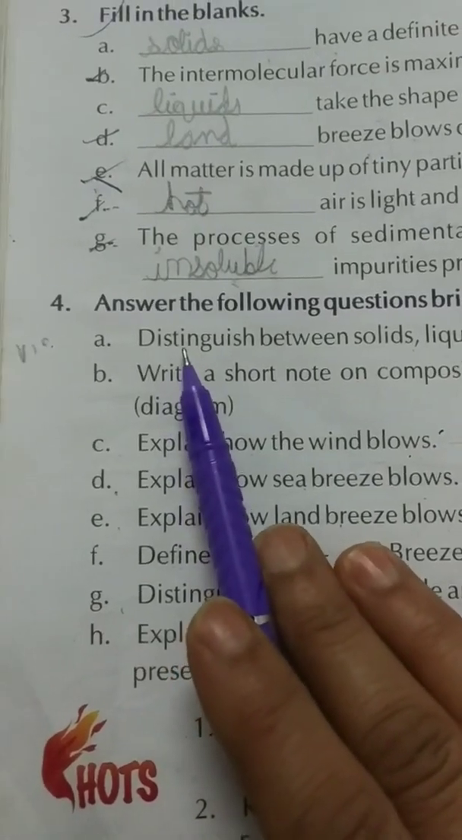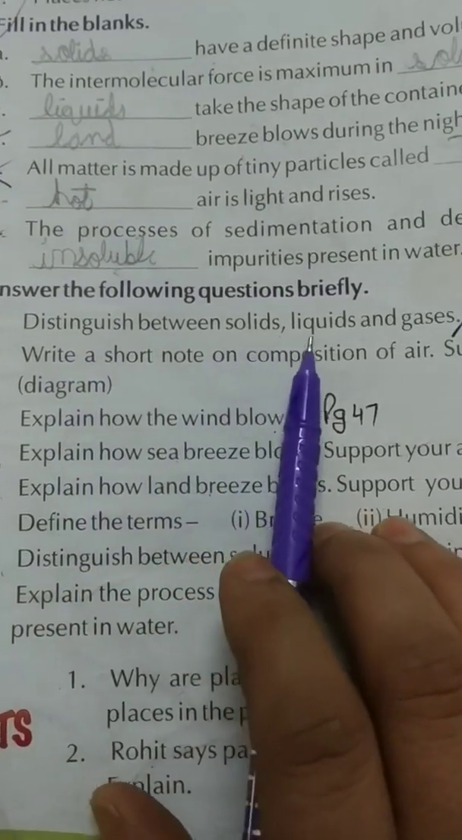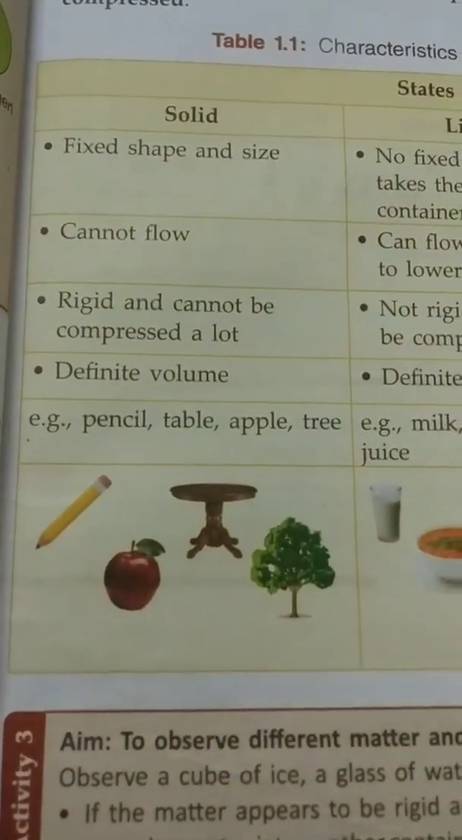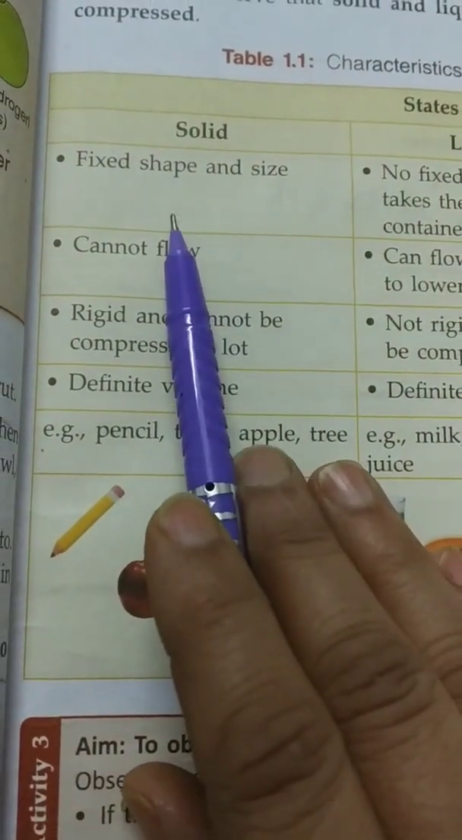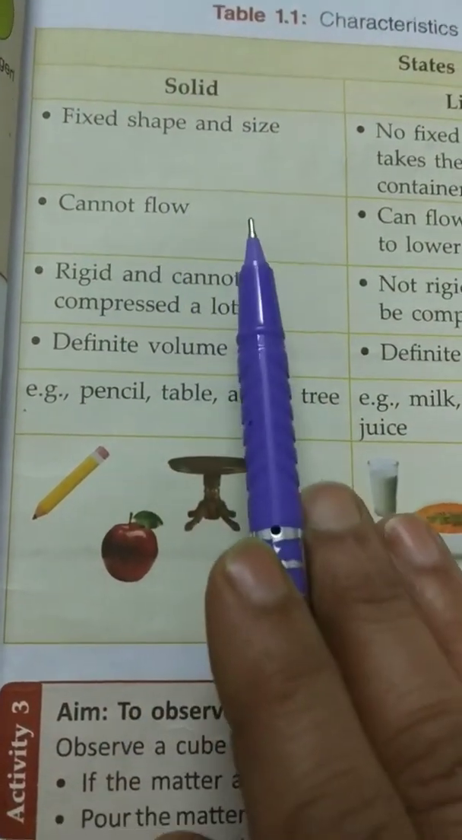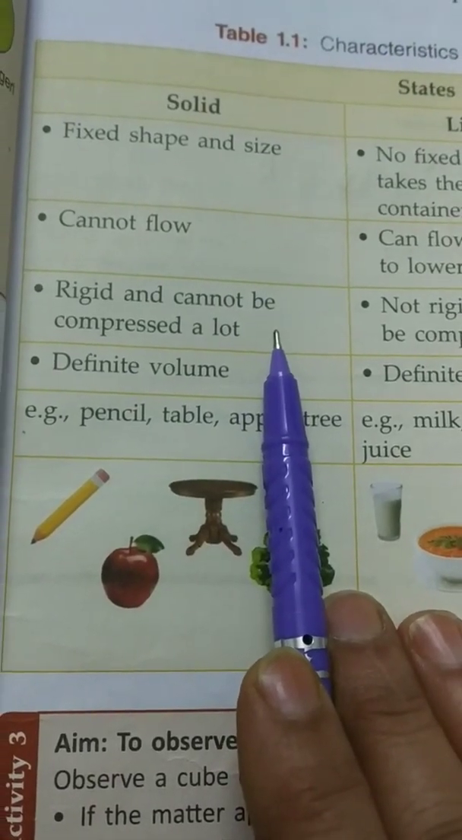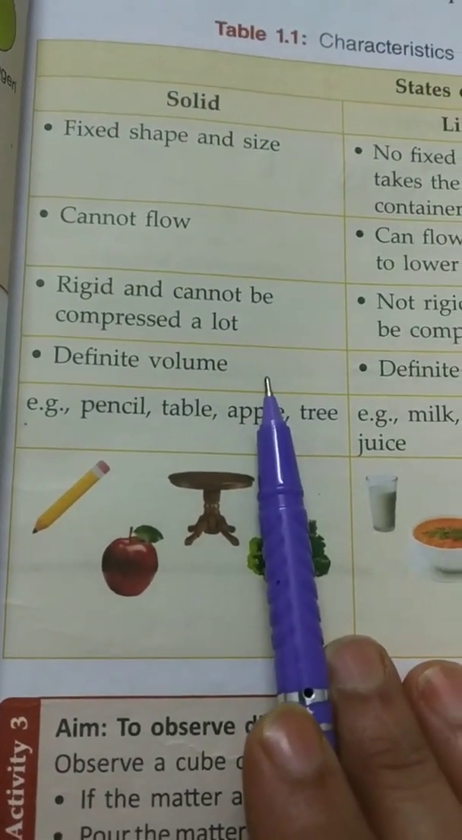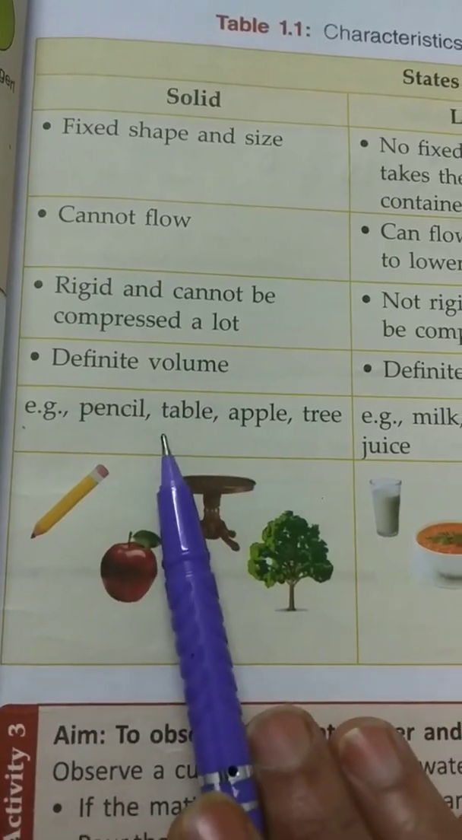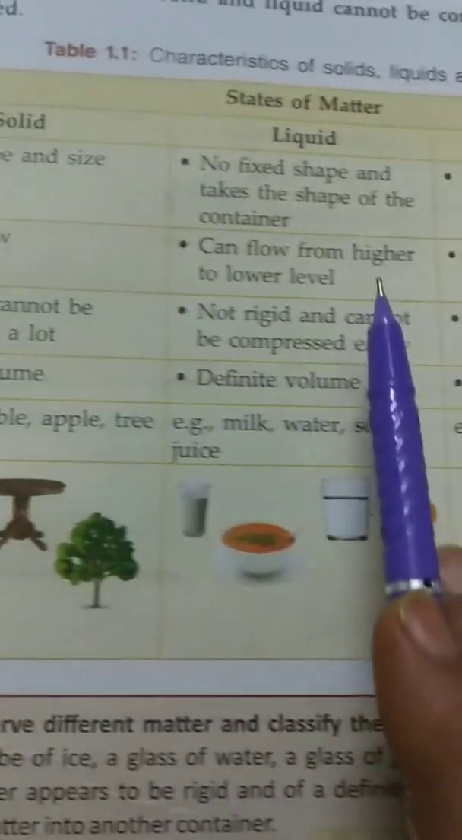Let's continue with the question answers. Distinguish between solid, liquid and gases. Note down. Solid: fixed shape and size. Second point, cannot flow. Third point, rigid and cannot be compressed a lot. Fourth, definite volume. Example: pencil, table, apple, tree.